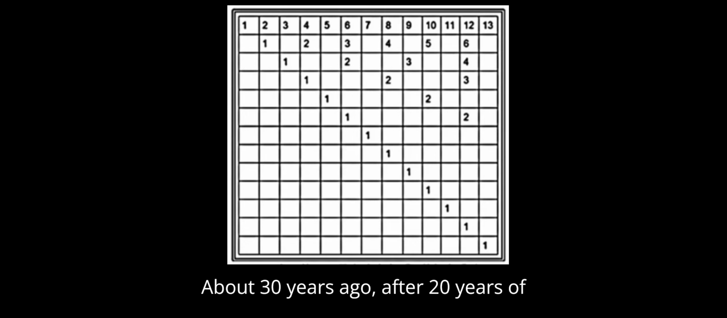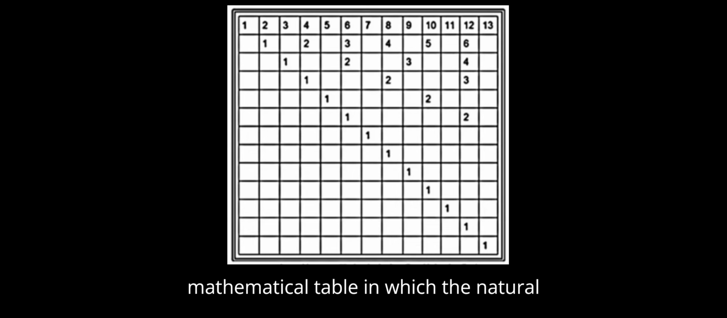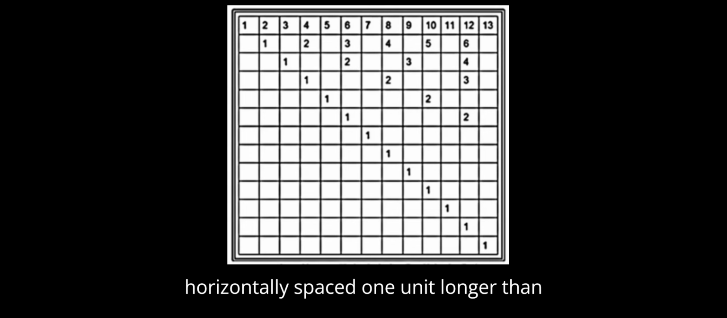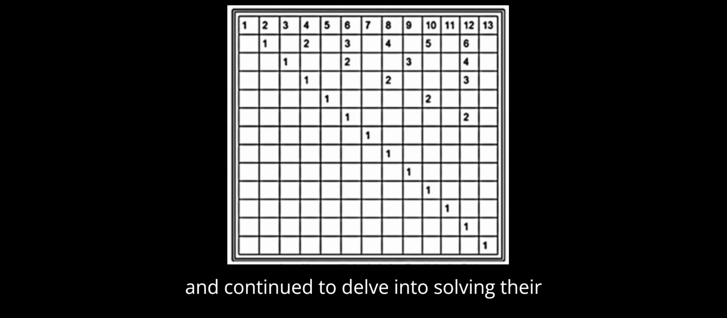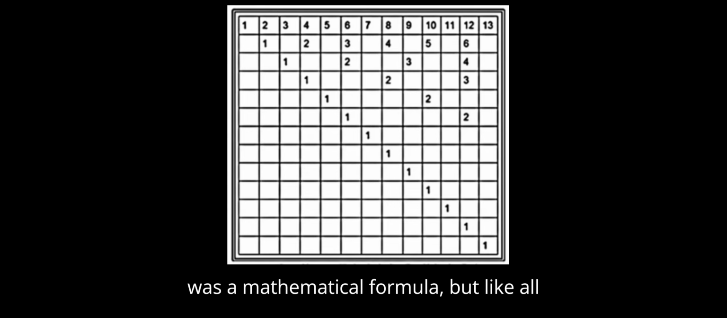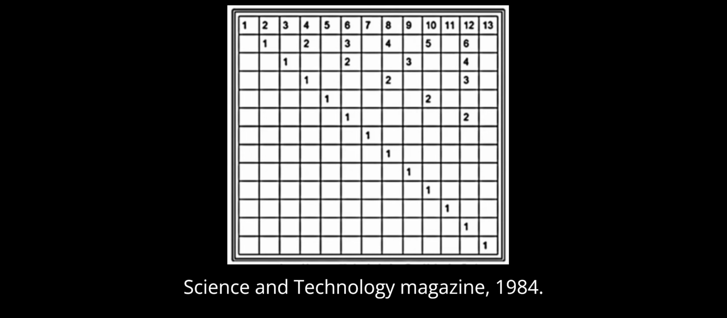About 30 years ago, after 20 years of searching, George Paraskan devised a mathematical table in which the natural numbers were arranged in several rows horizontally, each spaced 1 unit longer than the previous row above. He began the study of prime numbers at the age of 14 and continued to delve into solving their position on the natural number series throughout his life. The first solution was a mathematical formula, but like all algebraic formulas, it gave negative results. This formula was published in Science and Technology magazine in 1984.